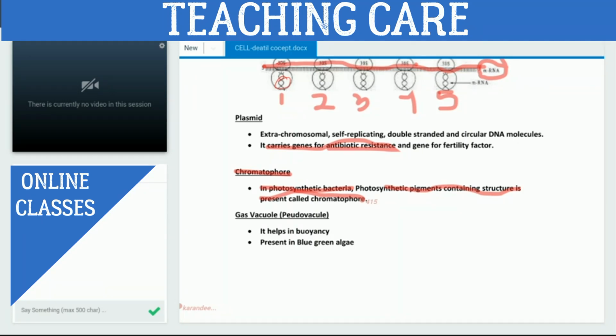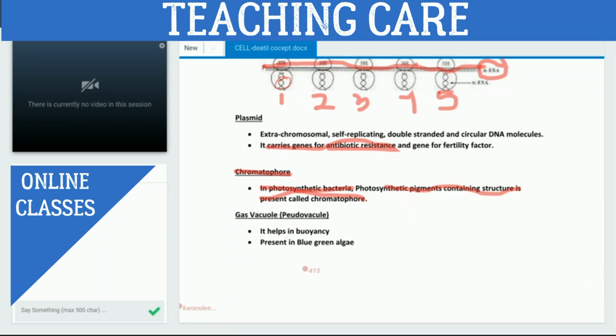Yes, sir. Okay. And what is the function of this chromatophore? As it contains photosynthetic pigments, that's why it helps in photosynthesis. Simple. Photosynthesis. Yes, sir. Got it?